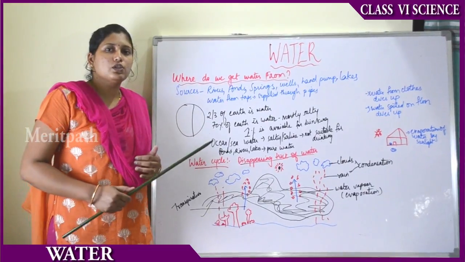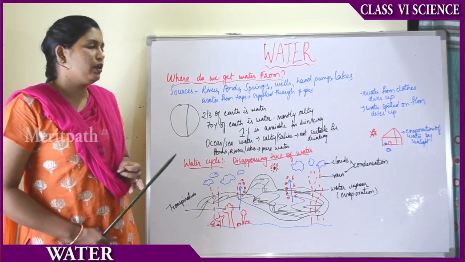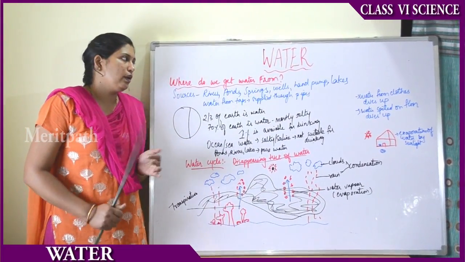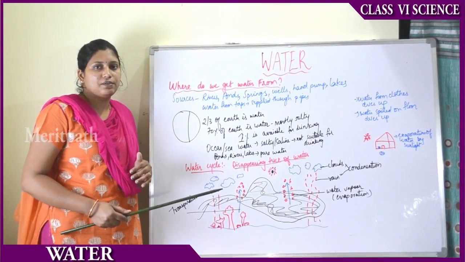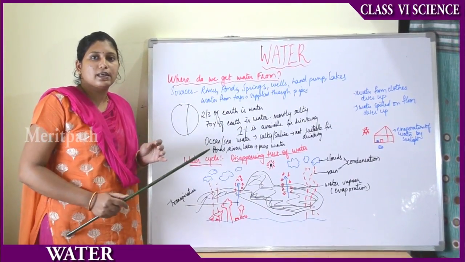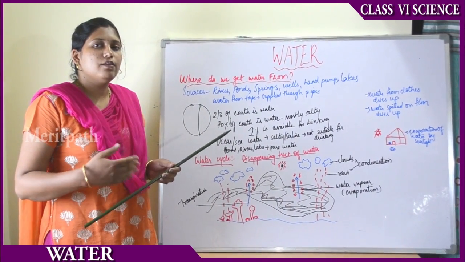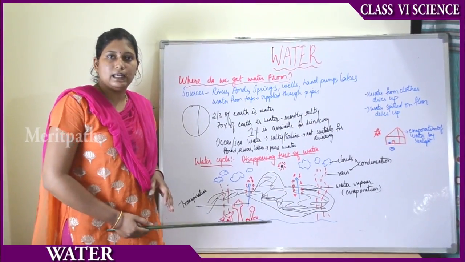But where does all this water come from? We use water for various purposes like bathing, drinking, washing, cleaning utensils, cleaning the floor, etc. So water is required for many purposes in our day-to-day activities, and water is also treated as the basic need of life. Without water we cannot survive. Then we should think, where does the water we use daily in our life come from?